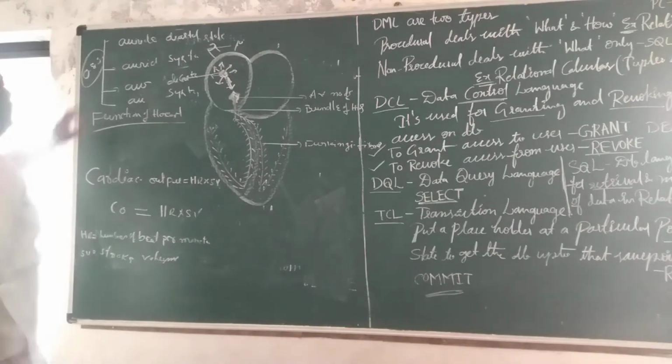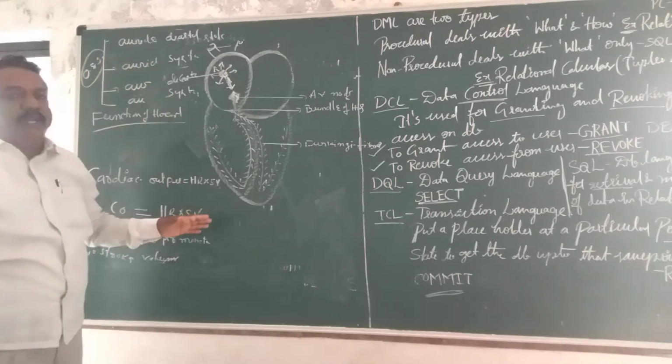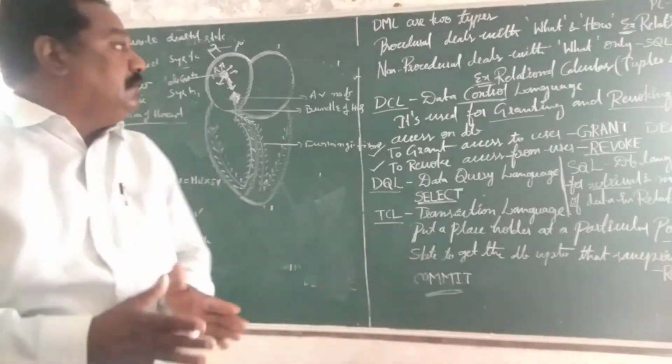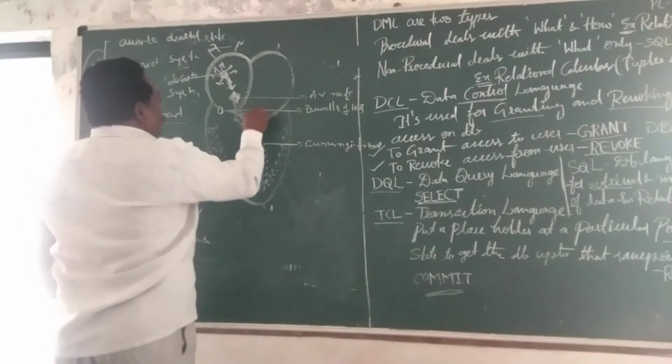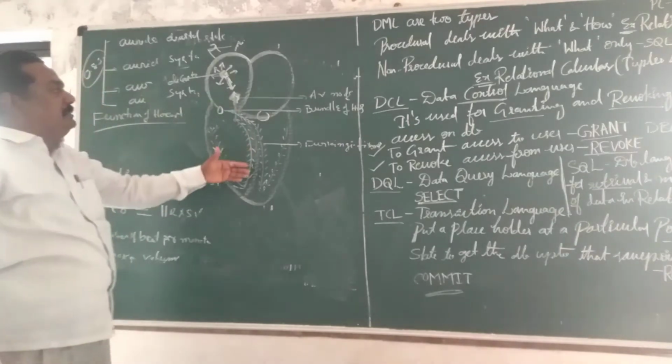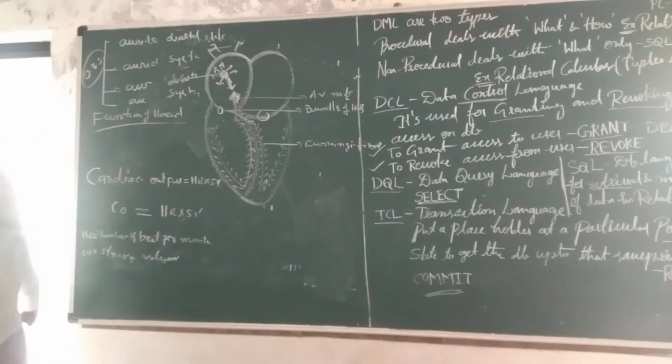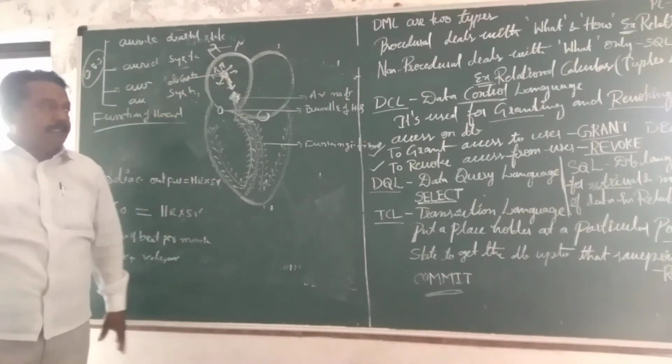Next, auricular systole. Systole means contraction of the heart. When auricular systole takes place, through the auriculoventricular aperture, the blood enters from auricle to ventricle.